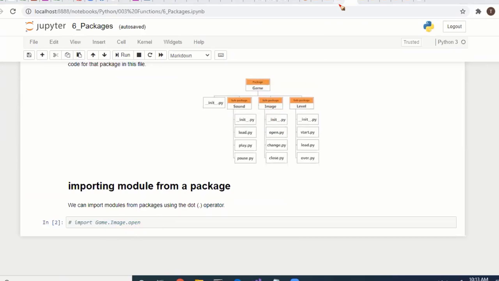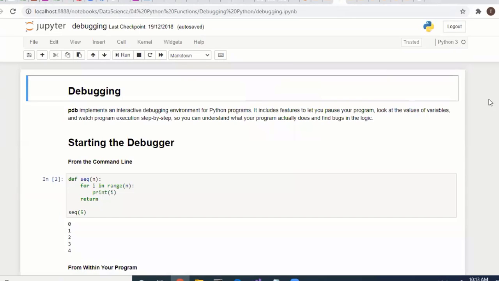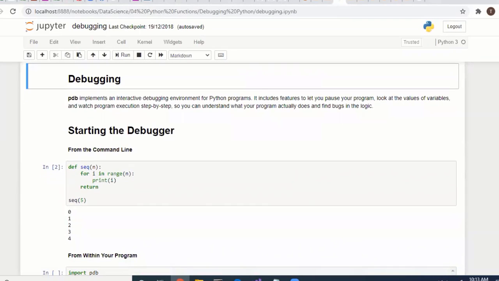Okay, good. So how to debug? In any programming development environment, debugging lets you understand what the issue is. If you understand the execution step by step, what is happening in this line, then the next line, that is, if you watch the program execution step by step, it is called debugging.